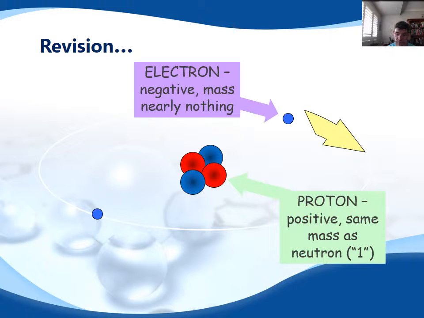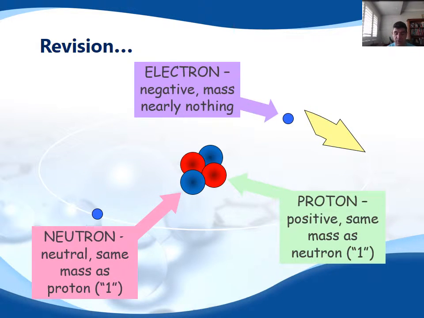The protons are in the nucleus. They have a positive charge and they have a mass that's equivalent to that of a neutron. And of course the neutrons are in there as well, and they have the same mass as a proton. So this section on radioactivity or nuclear chemistry is really about the nucleus of the atom. What's in there, what's going on in there, why some atoms are more stable than others.